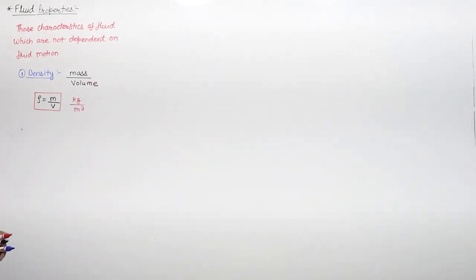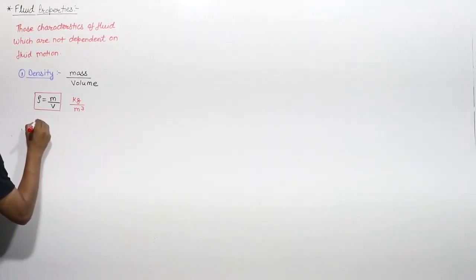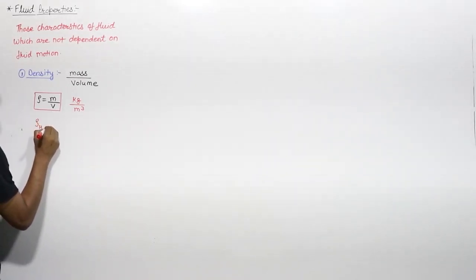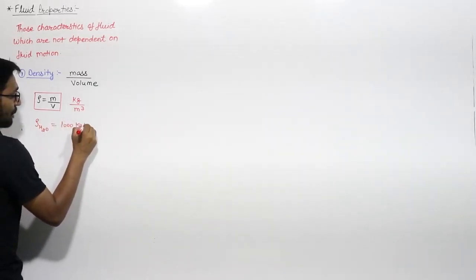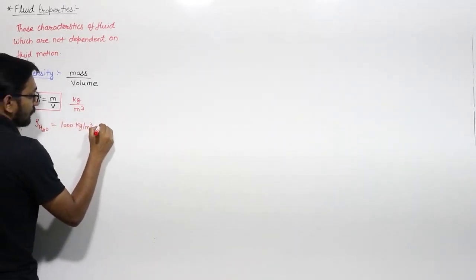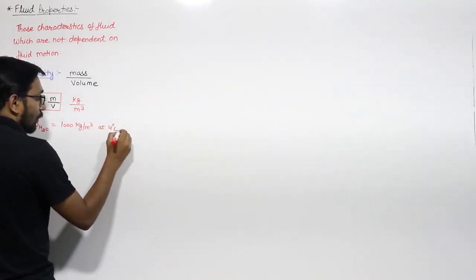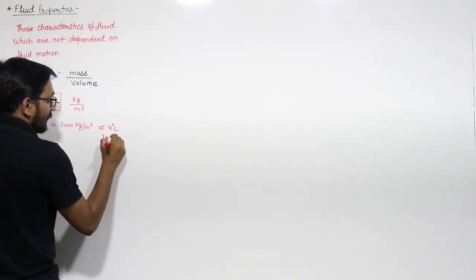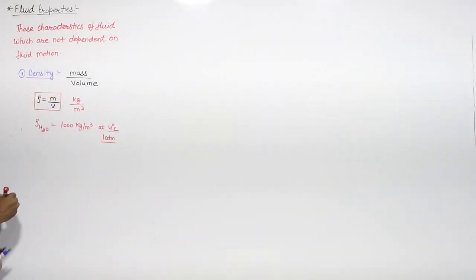A common density you should remember is the density of water, which is 1000 kg per meter cube at 4 degrees Celsius and 1 atmospheric pressure.